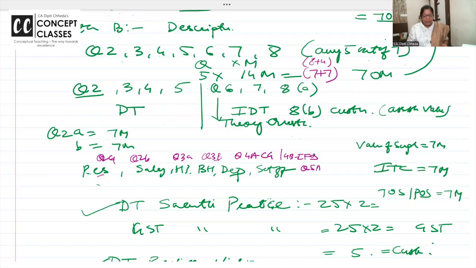Again, question number 5A is your set off. Very easy, very scoring question. Question number 5B is default and normal income, both, calculate the tax and all. So I hope you are making notes. Residential status, question number 2A.